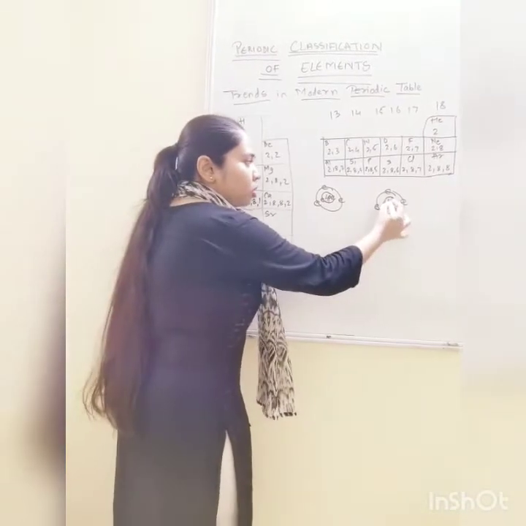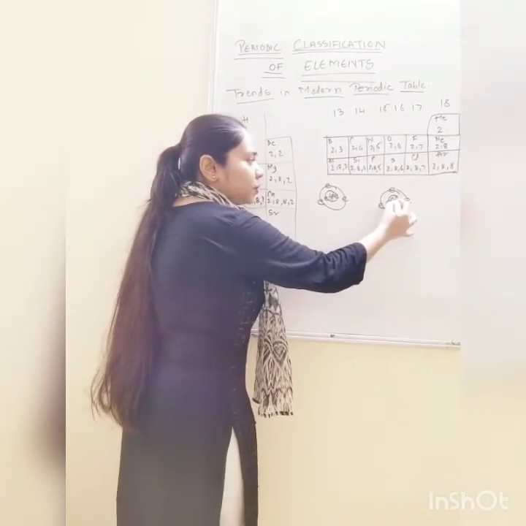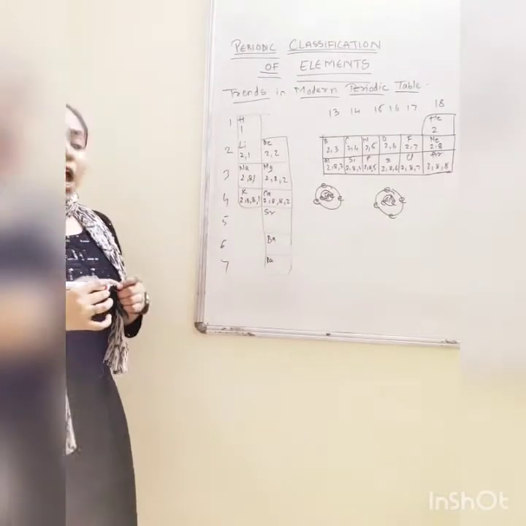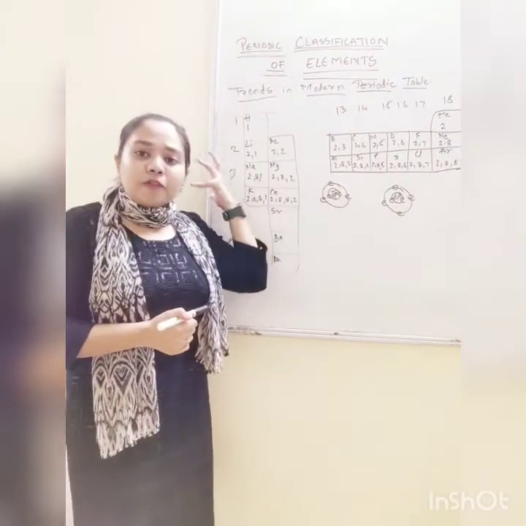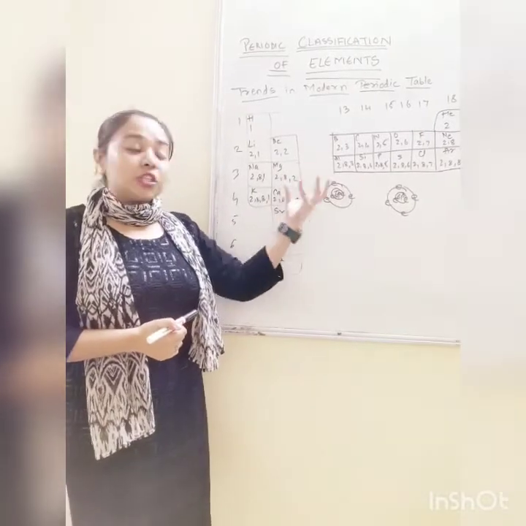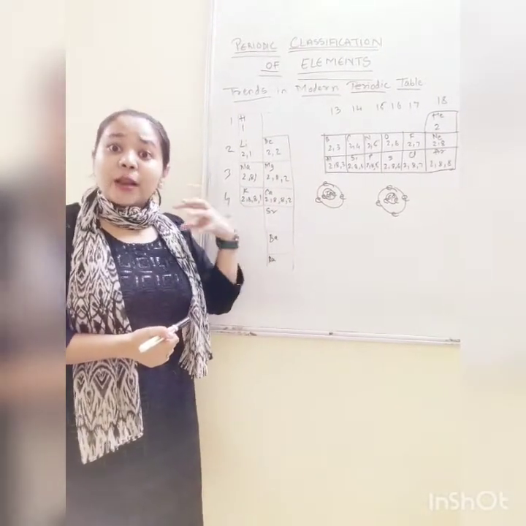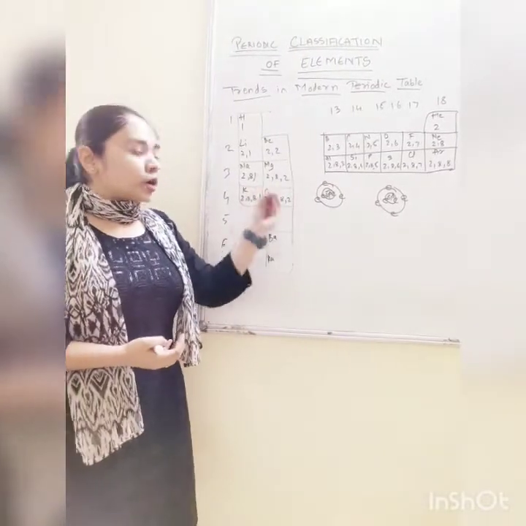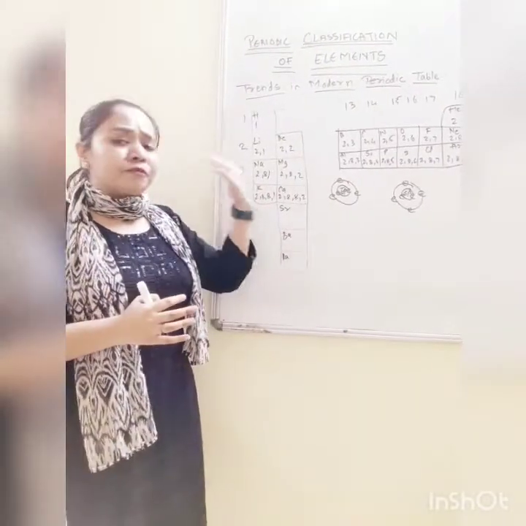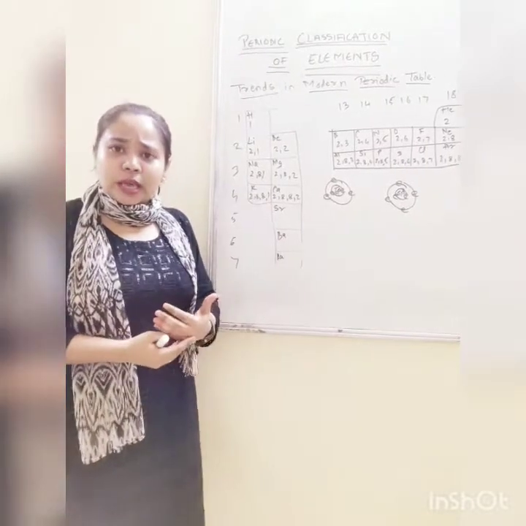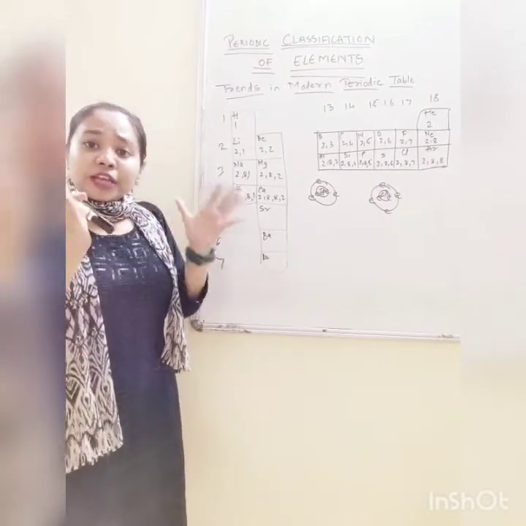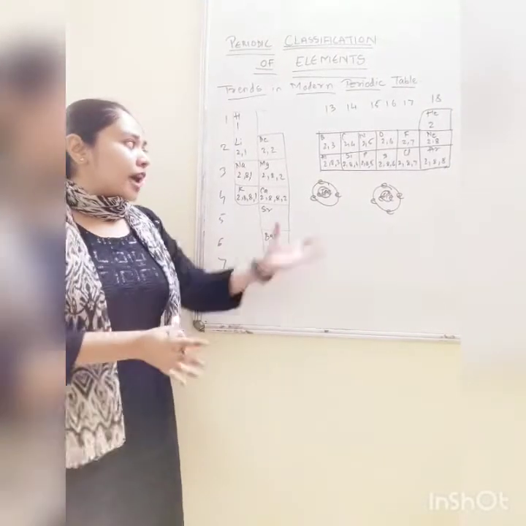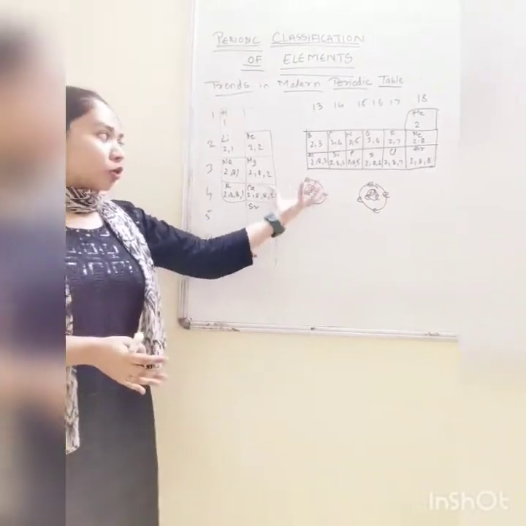Here, 5 protons, sorry, 6 protons for carbon and 5 protons for boron. So if the number of electrons is increasing, the strength of the nucleus with the increase in protons will also increase. The nucleus is positively charged. If we go on adding protons, the strength of the nucleus will increase, and therefore it will attract the electrons from the outermost shell.